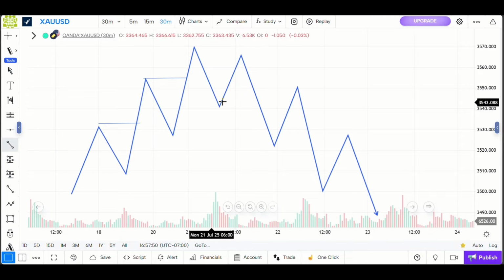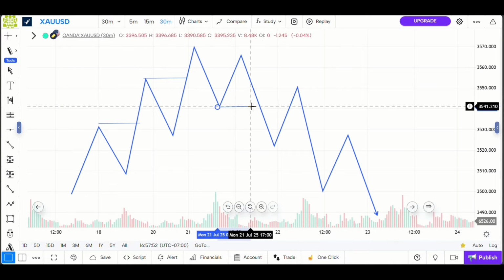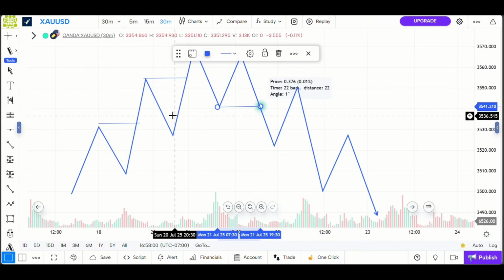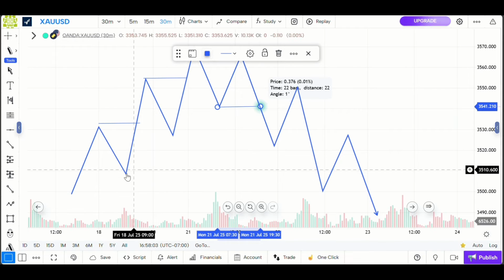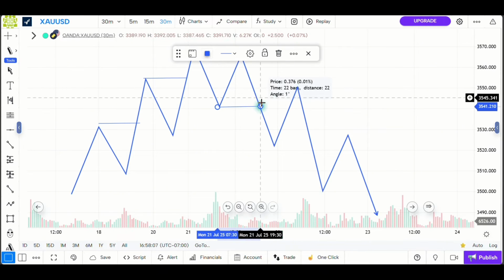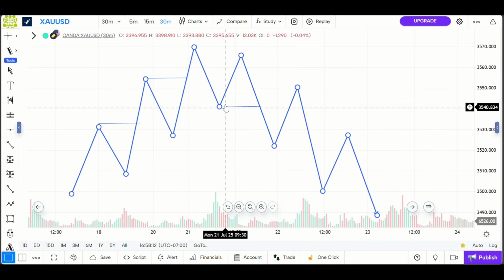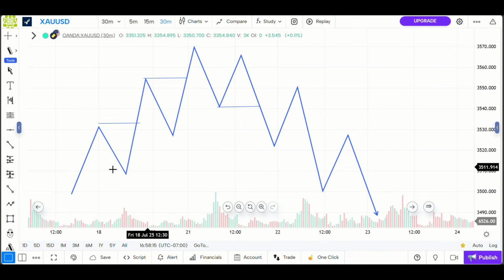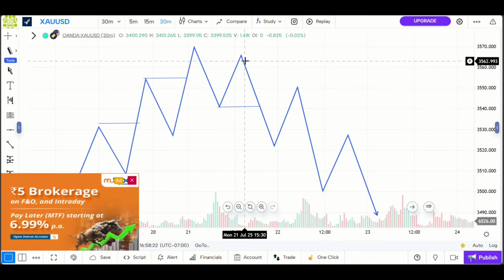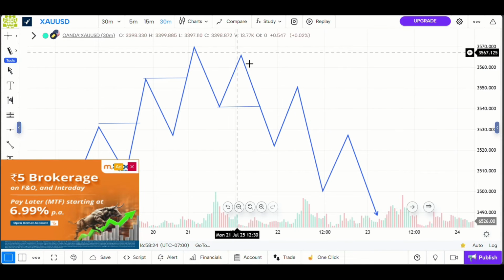You can clearly see here that the market broke this low right here, which makes this side our change of character, because before then we were just breaking highs, we weren't breaking lows. Right here, these lows weren't broken, but we broke this low with this massive line graph here, which makes this side our change of character. So that's an example of a change of character. After creating this change of character, you clearly see the market shifted from an uptrend to printing lows. So the market shifted from an uptrend to a downtrend.